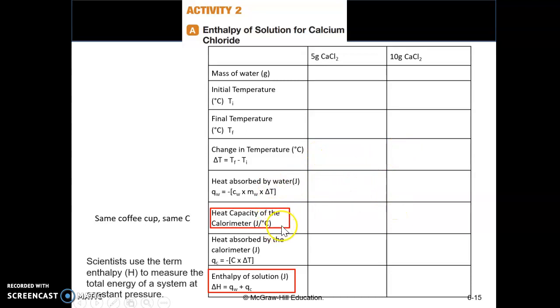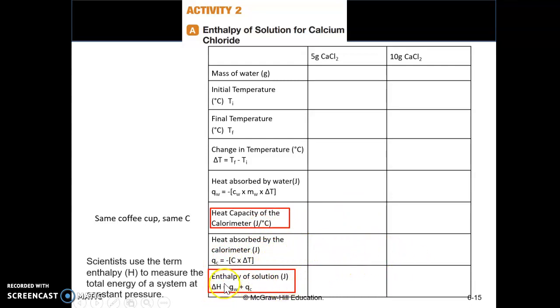Remember, we're using the same calorimeter, so the heat capacity of the calorimeter is the one that you calculated in activity 1. So just write down the same value you got from activity 1, and then do the calculation here.